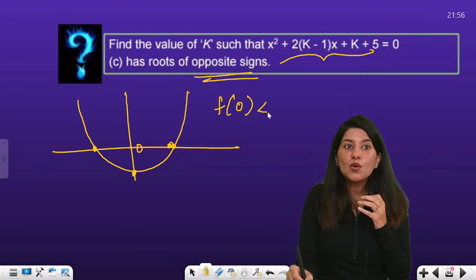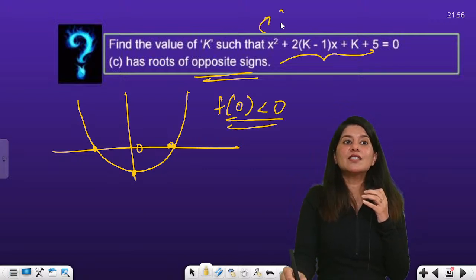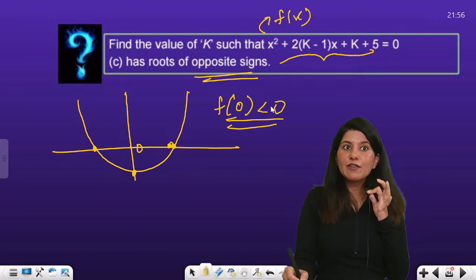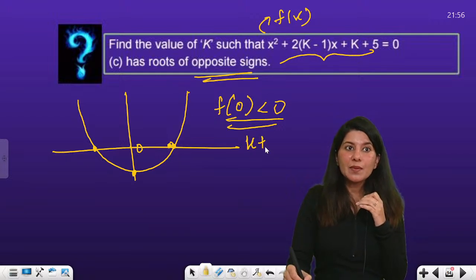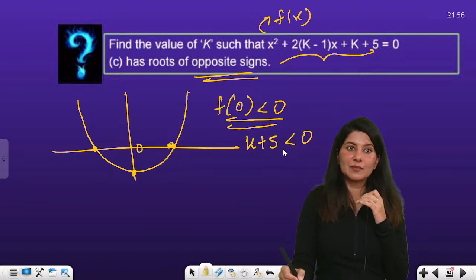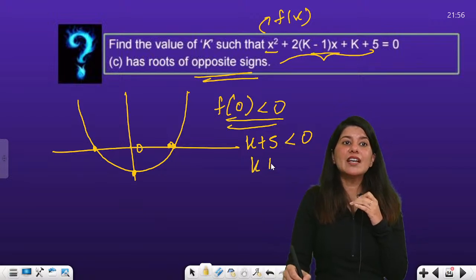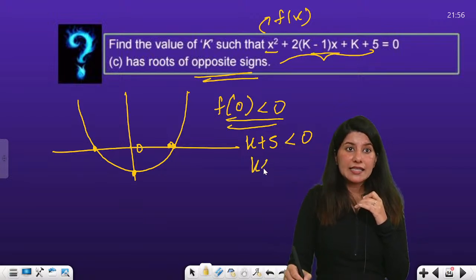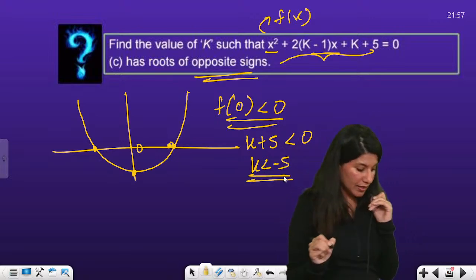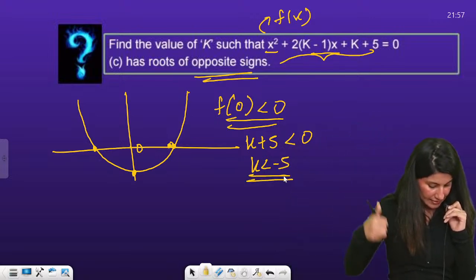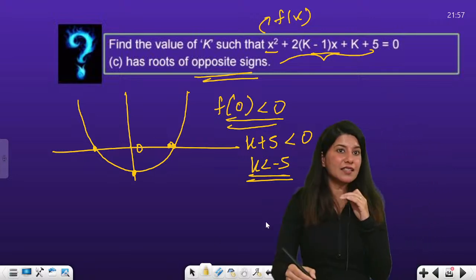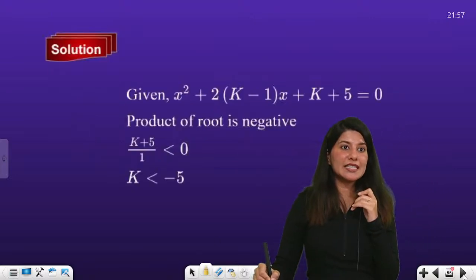Basically, f of 0 is negative. That means k plus 5 is negative. The moment you put 0, the rest is gone, k plus 5 is negative. k is less than minus 5 is what you're going to get.